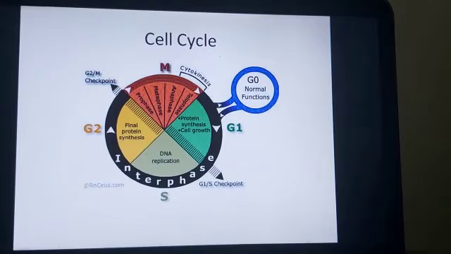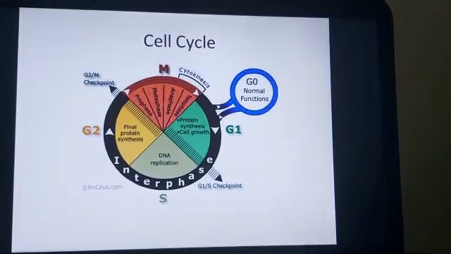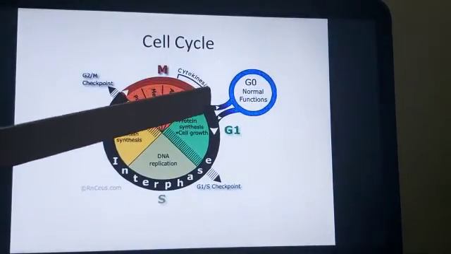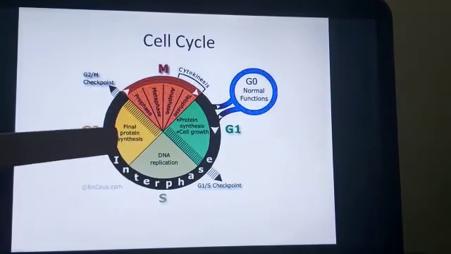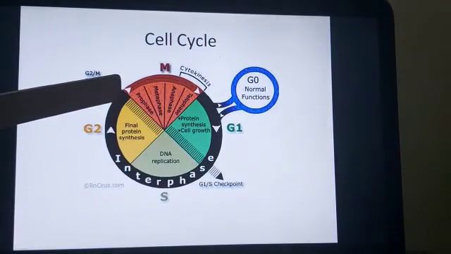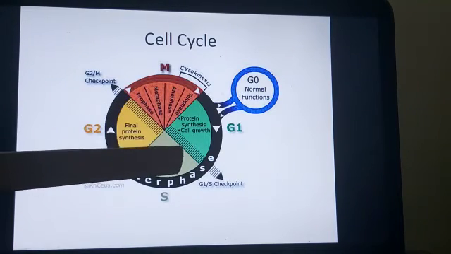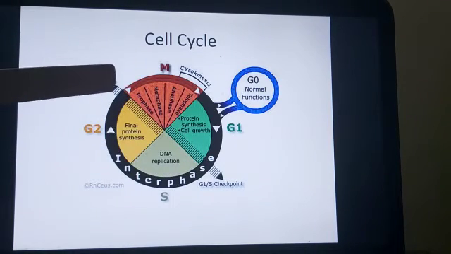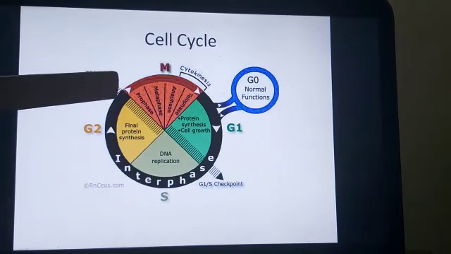Now let us start with the cell cycle. Here you are familiar with this diagram. This diagram indicates the cell cycle. Now here in this diagram, you can see that in the cell cycle you have this whole phase known as the interphase. This is the longest phase of the cell, as you have studied in your standard 10 also. So this is the interphase, and interphase has many internal stages.